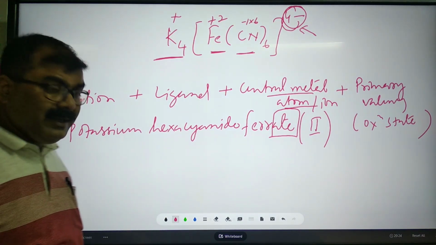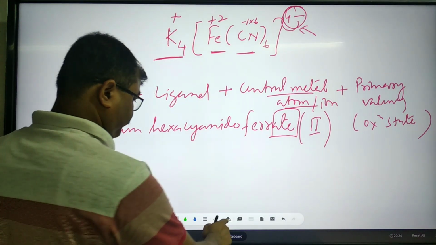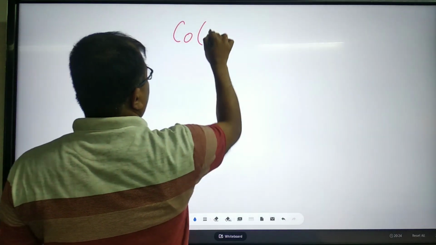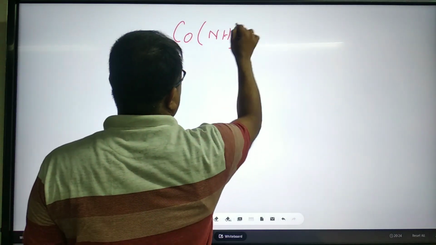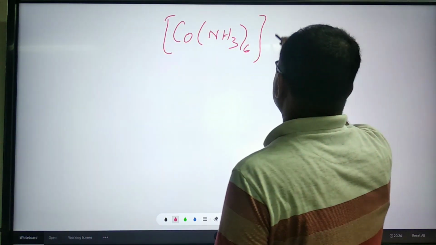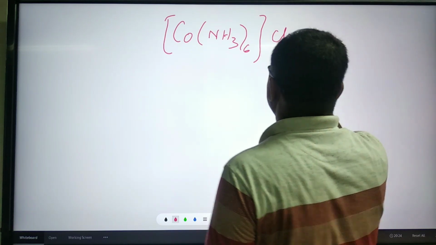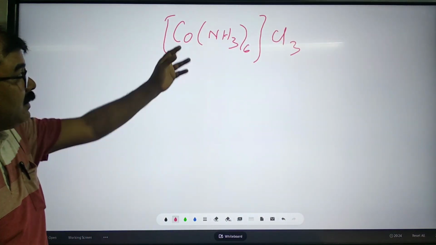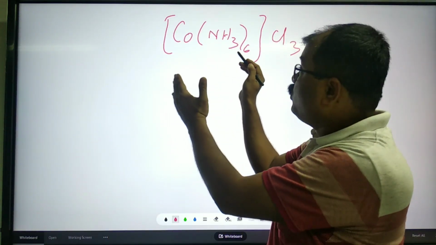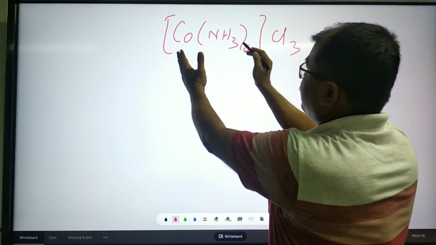Have you understood? Now, let us take another example. See, in this example, this time, which one is cation? This is cation.